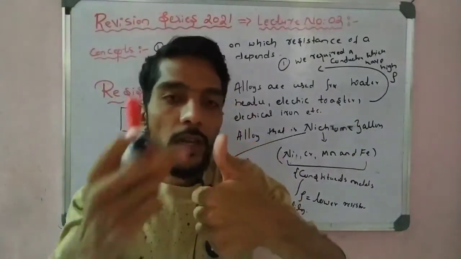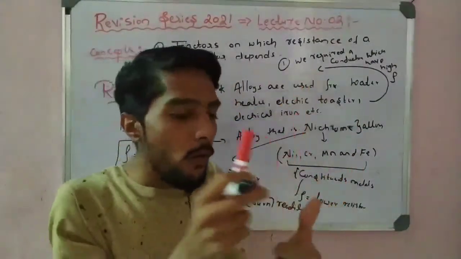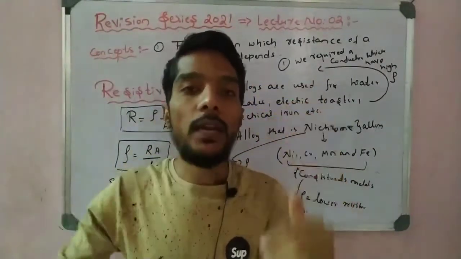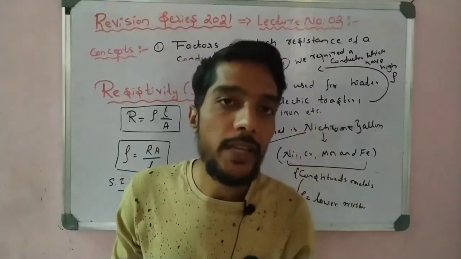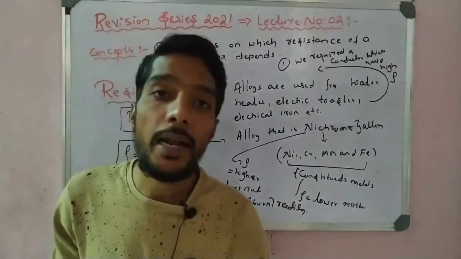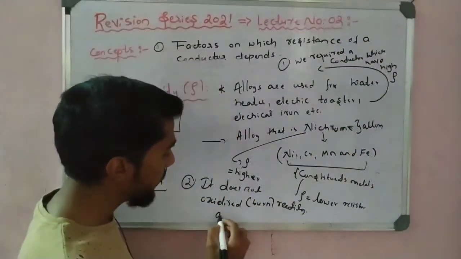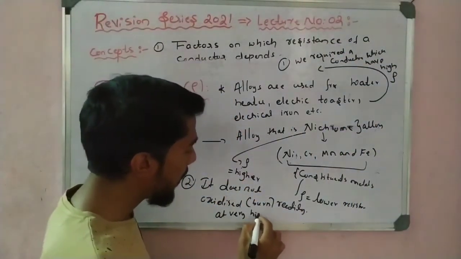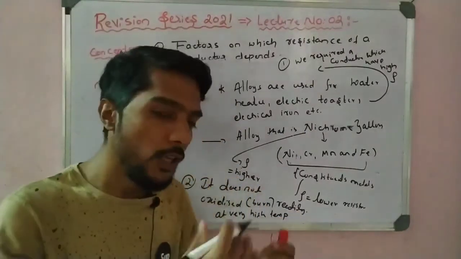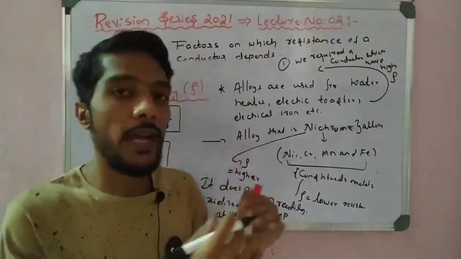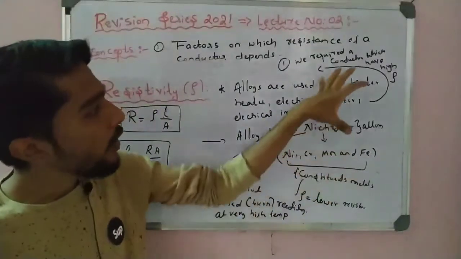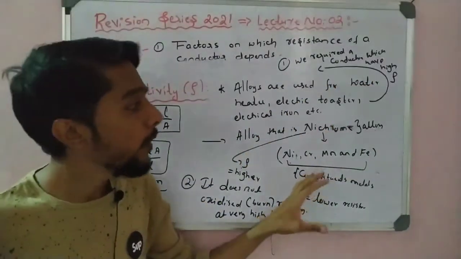What is the first reason why we use alloy in all these instruments? Because an alloy has higher resistivity as compared to its constituent metals. And the second one: an alloy does not oxidize or burn readily at a very high temperature. So you have to remember this point. When we solve questions of this type, I can give the answer clearly, but here in the revision I can give only points. So remember these important points.